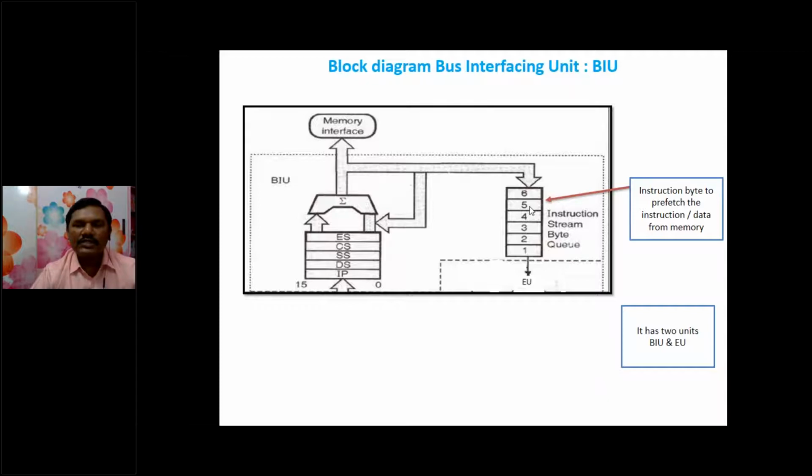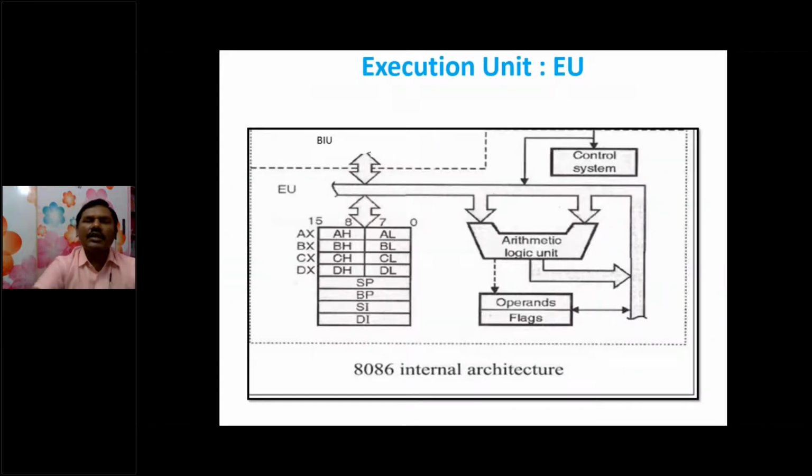When this first instruction is fetched, it goes to the execution unit, to the control unit, the instruction decoding and control unit. Here it will control the operations of the execution unit or start the operation of the execution unit, and it also decodes that instruction according to the execution unit.